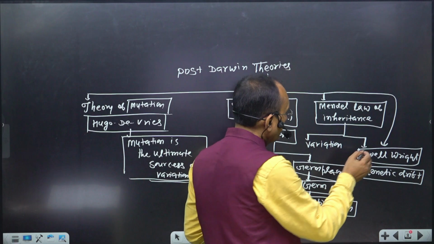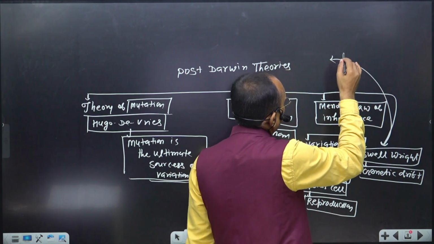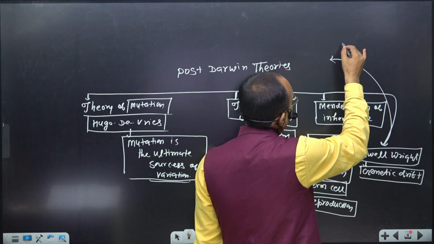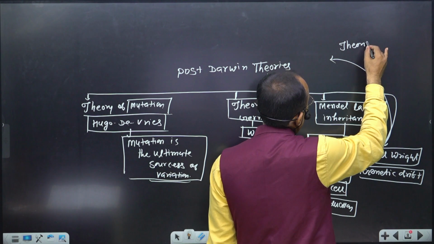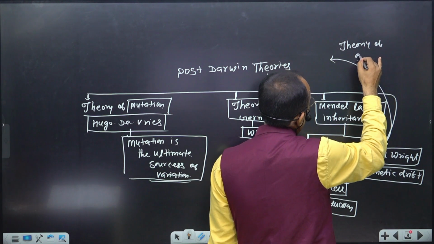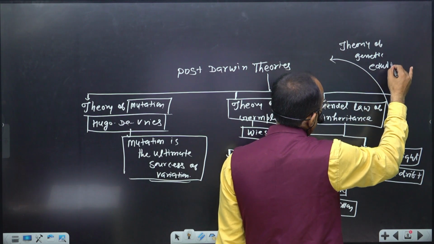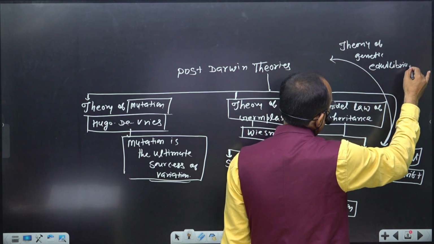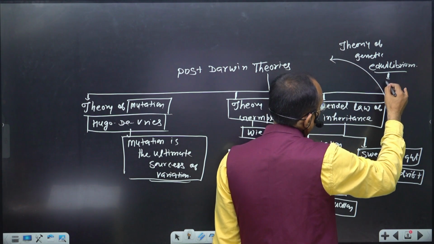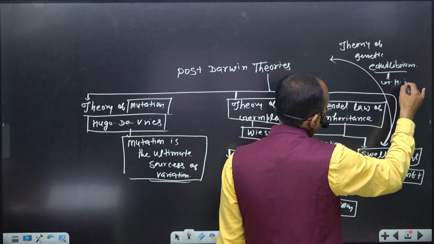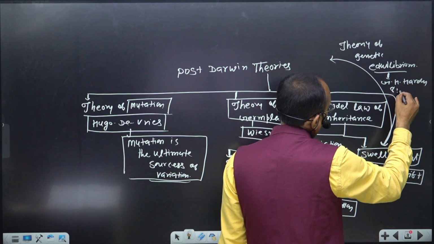And lastly, another important theory is the theory of genetic equilibrium, which was proposed by G.H. Hardy and Weinberg.